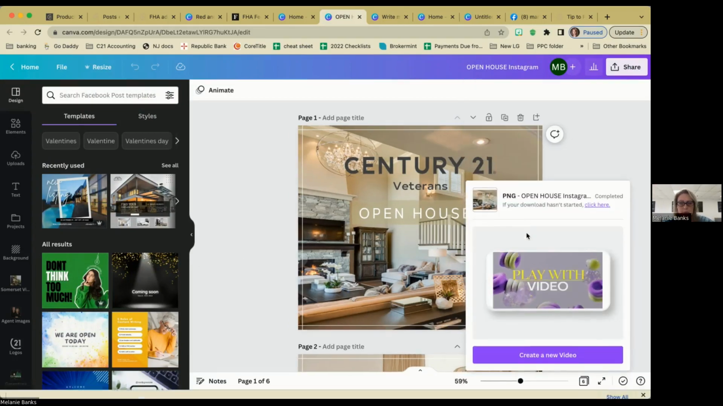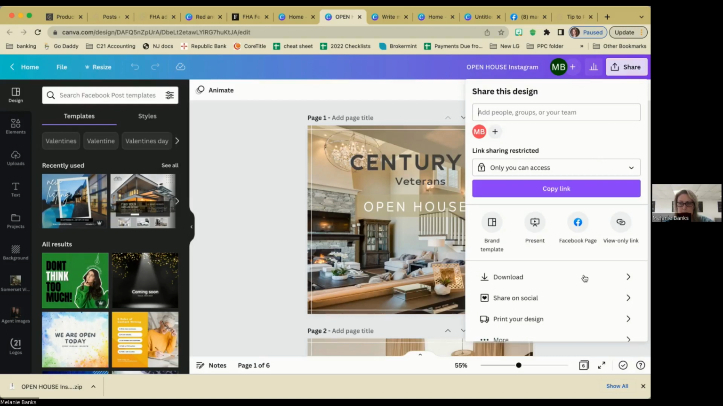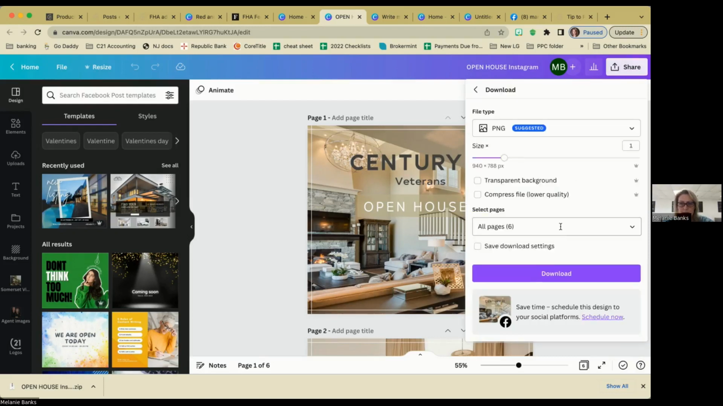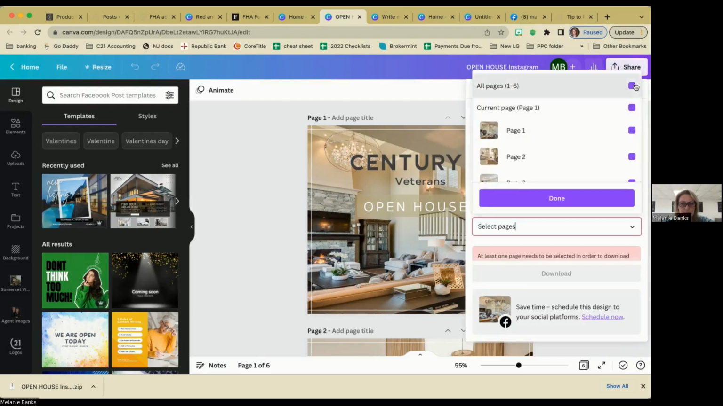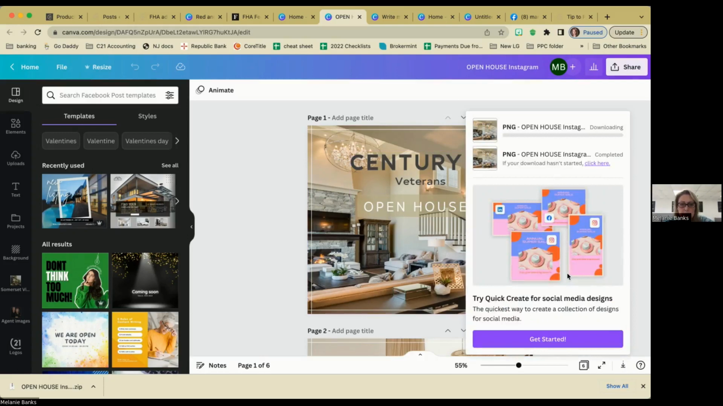It's going to hit my computer down here. Oh, I downloaded all of them. Hold on. I'm going to show you how to download just one because it's a pain in the butt. So we're going to hit download. Instead of all 6 pages, I only want it to just download page 1. So now when I download just page 1, because that's the only image I really want to use, it is going to download it at the very bottom right here.